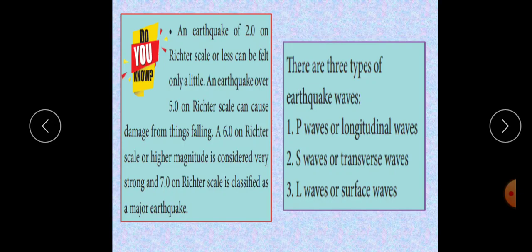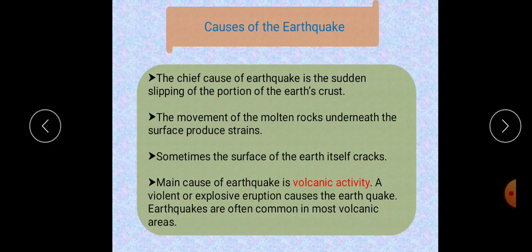There are three types of earthquake waves. P waves are longitudinal waves, S waves are transverse waves, then L waves are surface waves. These we will see in detail in the next class. Next class means next standard. Okay. Now we will see the causes of the earthquake. You know, isn't it?